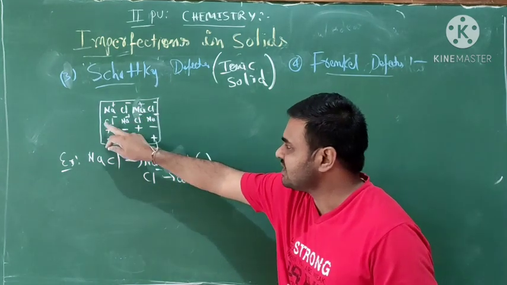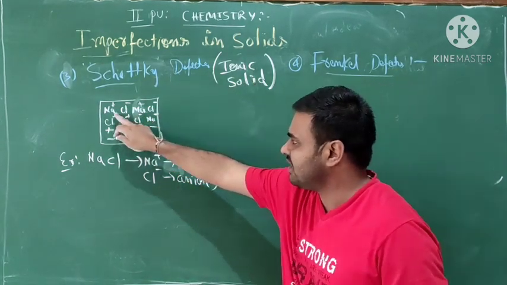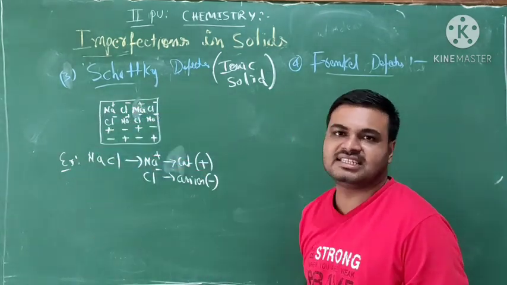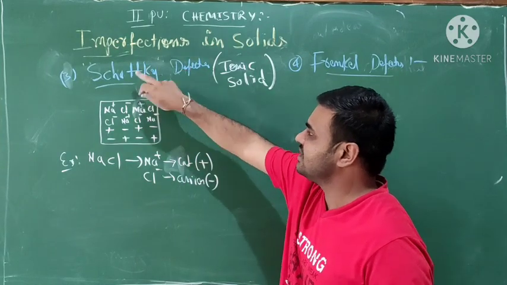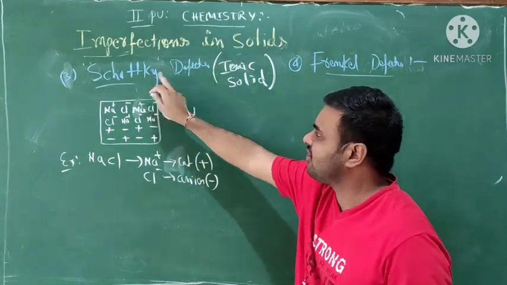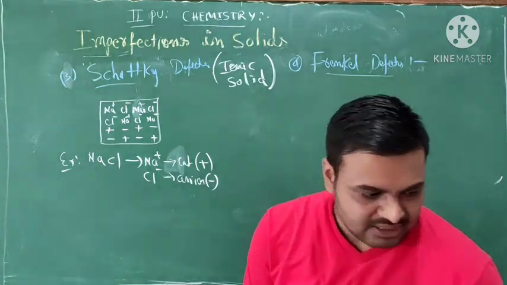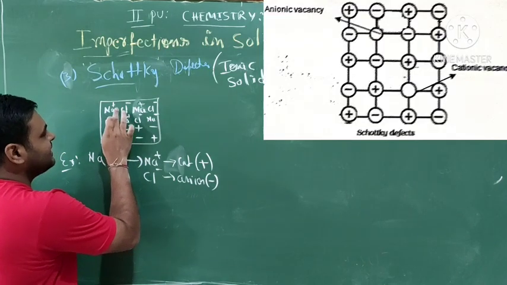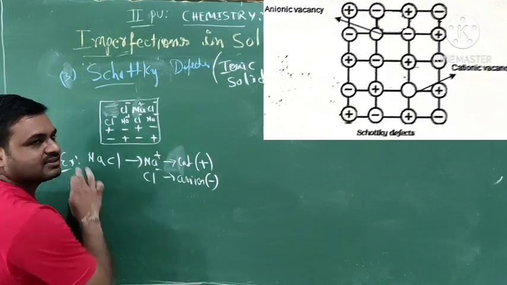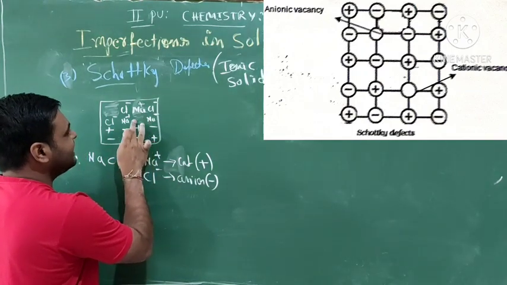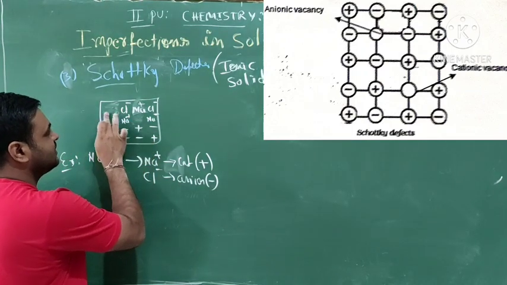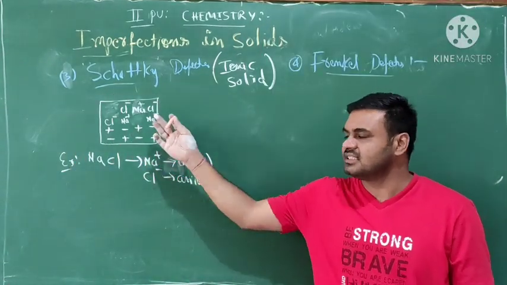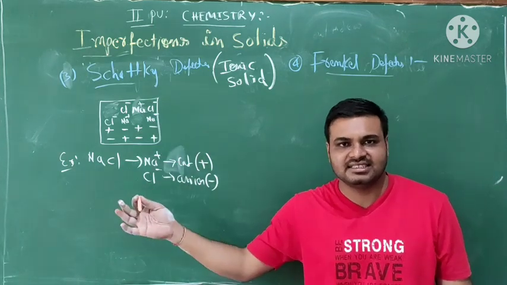In this perfect crystal solid, an ionic solid, ions such as plus and minus ions are arranged in a perfect crystal. But what is the meaning of imperfection in a solid by Schottky defect? Schottky defect means, see here what I am doing: one of the cations and one of the anions are missing or deleted.